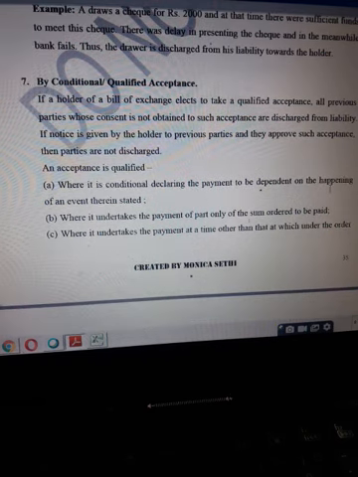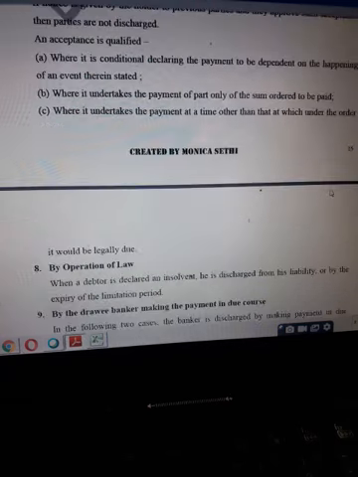So this kind of acceptance can be received, but in that case, the holder only will accept this acceptance. All the rest of the parties may accept it or they may object to it. If they object to it, they get released from their liability under that instrument.